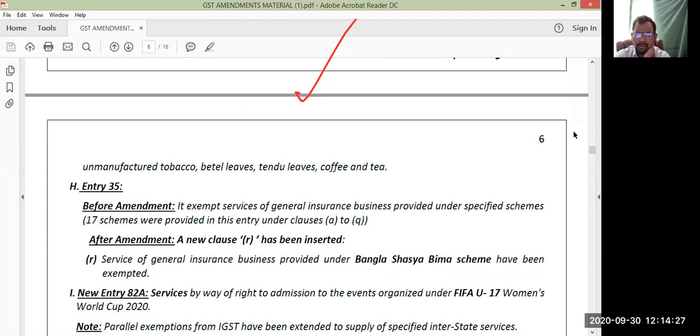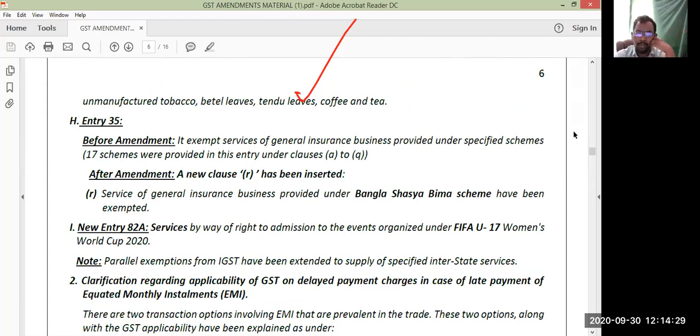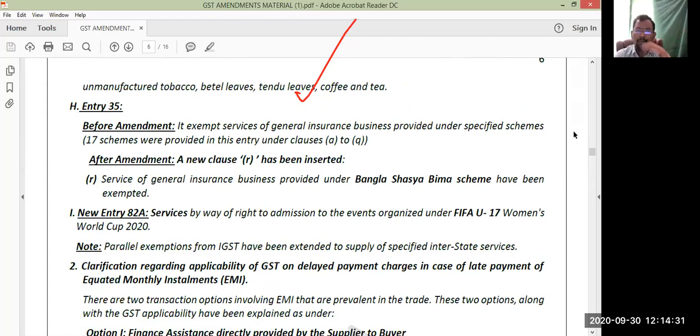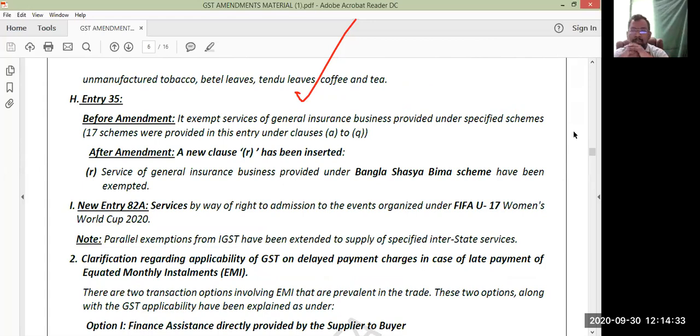Next, entry number 35. It's not a new entry, but there is an amendment to entry number 35. It exempts services of general insurance businesses provided under specified schemes. We have a list of 17 specified schemes in entry number 35. There is a new scheme added, a new clause. Earlier it was A to Q only, 17 schemes.